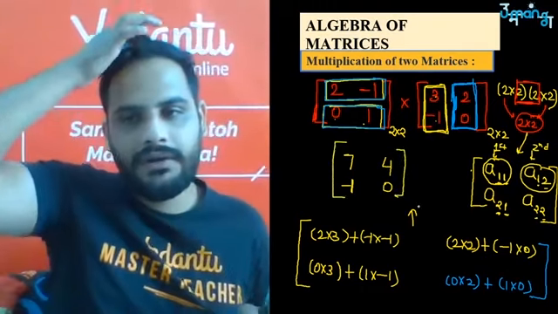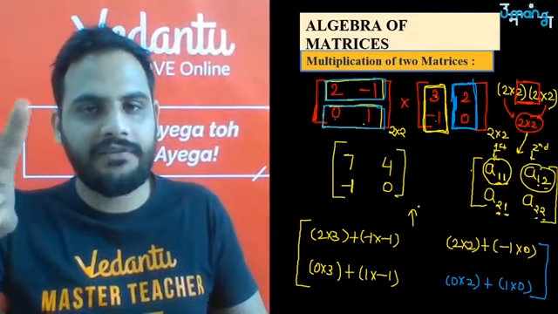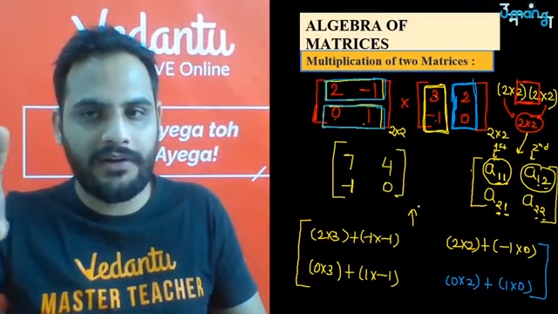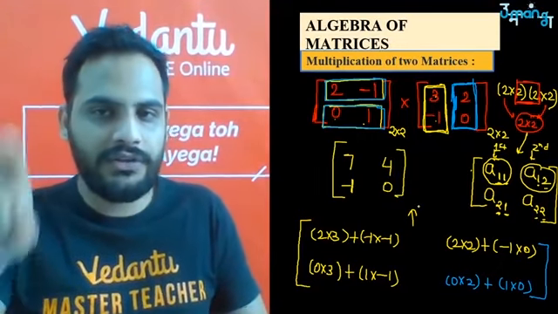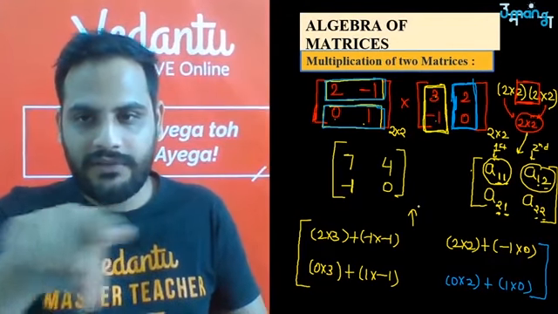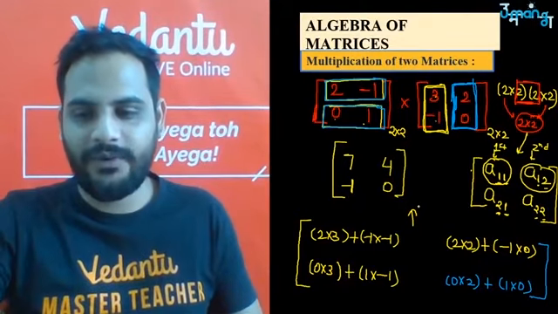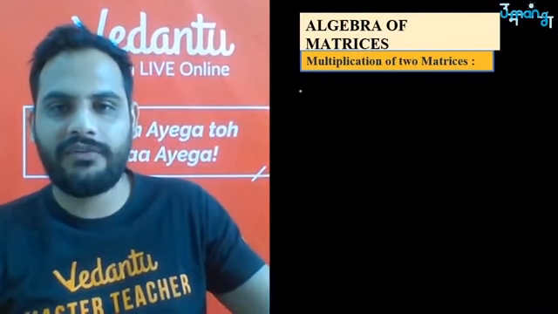So always remember that we have to go element wise. Write the result; it will be a 2 by 2 matrix, so you have written its elements. Then the idea will be very easy: first row first column, first row second column, then second row first column, second row second column, like this. Okay? Let's do one more question.